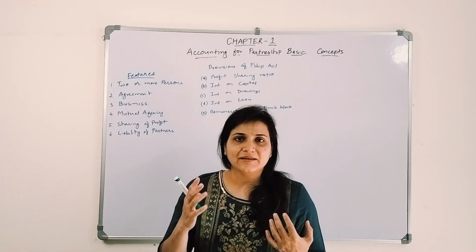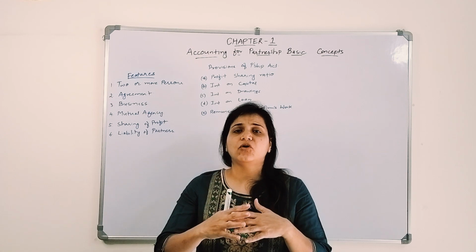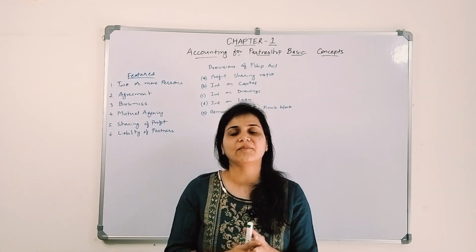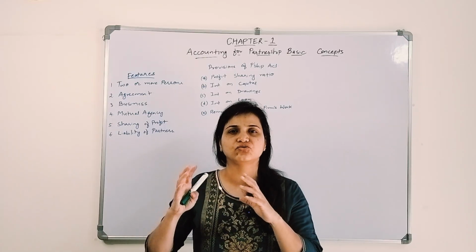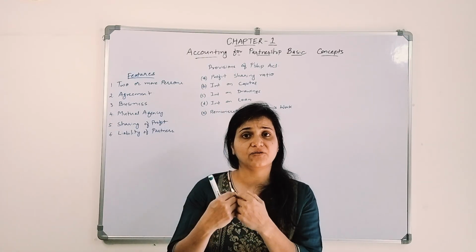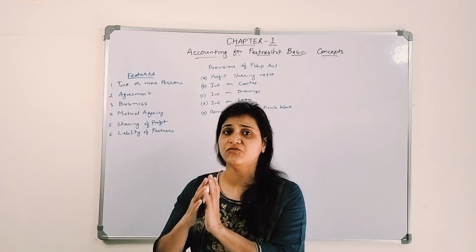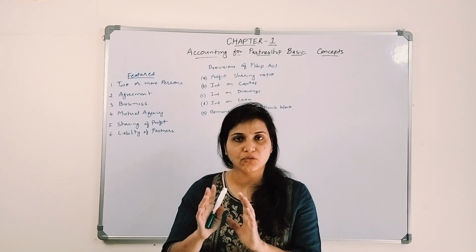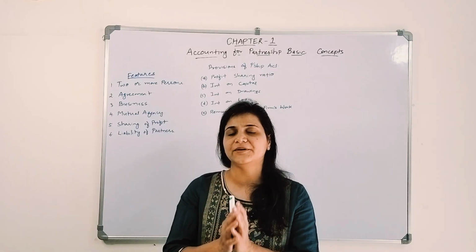Now in the 11th standard, we studied what type of transactions are there, how to give effects to them, and it was all about the sole proprietor. We learned how we will give the effects of the transaction for a sole proprietorship firm. Sole proprietorship firm means there is only one owner, single owner of the business.